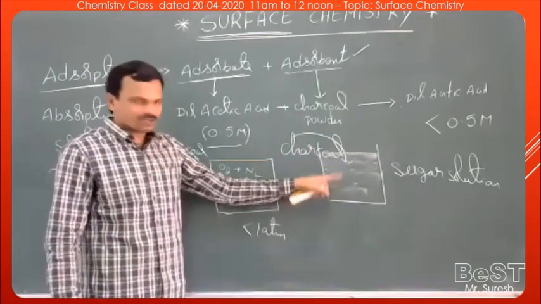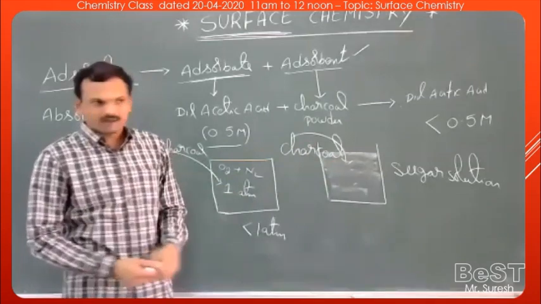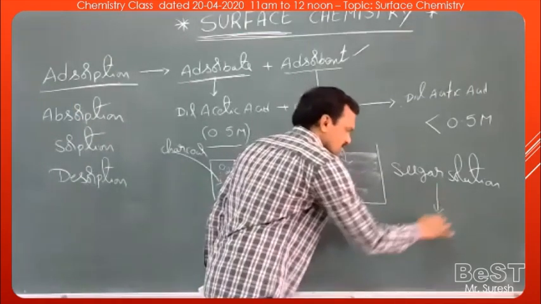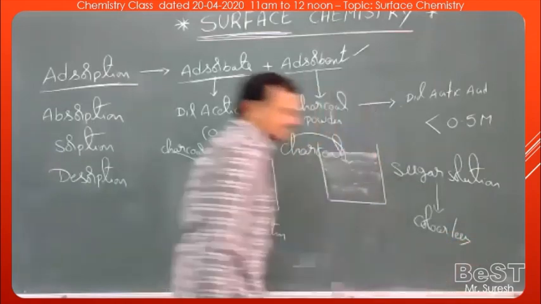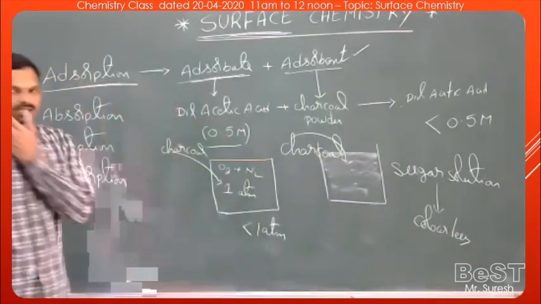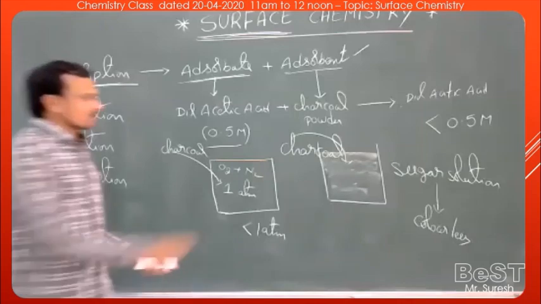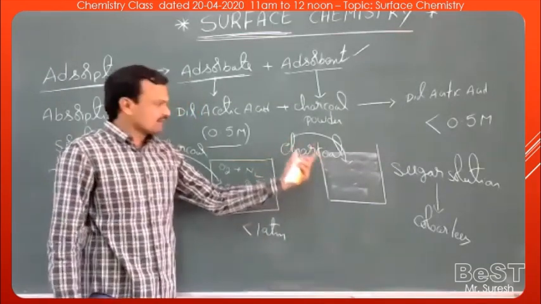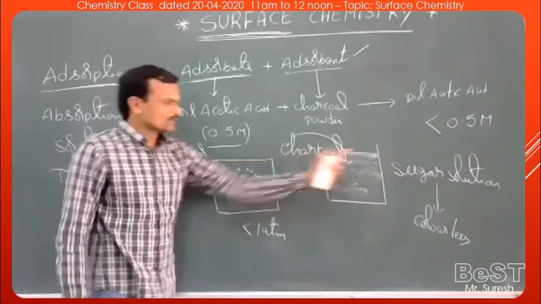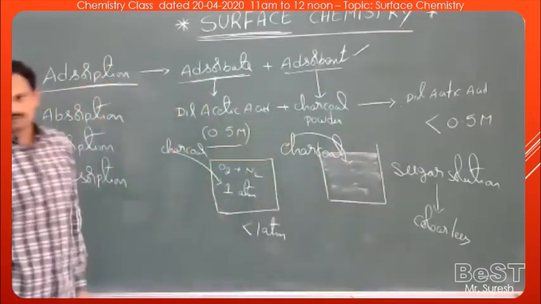After filtration, the filtrate we get is colorless. The colored sugar solution becomes colorless when filtered with charcoal, which is activated, meaning activated charcoal. So this is an example of adsorption.